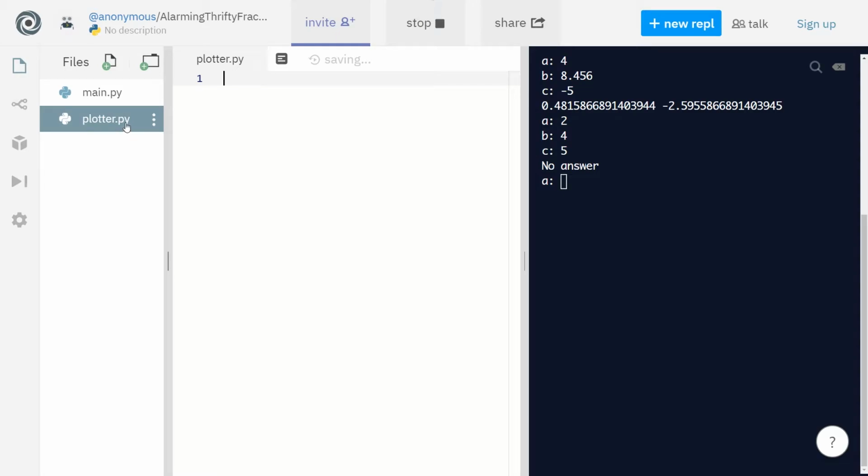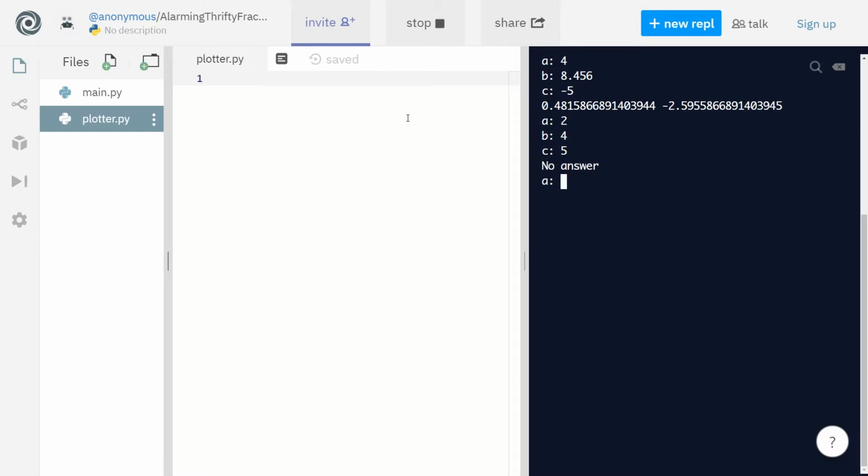So the .py just specifies that this file is a Python file. If you have .html or .docx, which is a Microsoft Word document, that specifies the type of document, right? So we want to specify that it's a Python file, so it can get executed in Python.